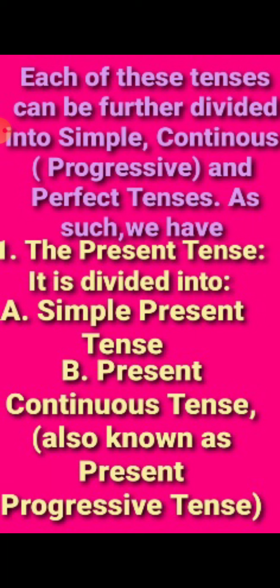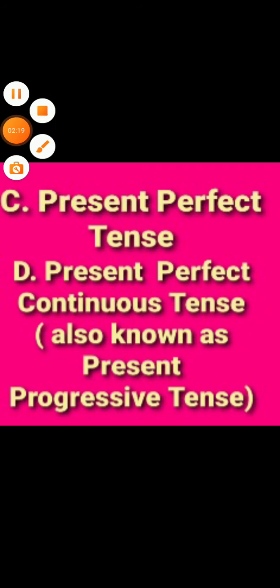Here, as we know, we have the simple present tense, then the present continuous, present perfect tense, and the present perfect continuous tense, which is known as a progressive tense. Here you can see present perfect tense and present perfect continuous tense, also known as a progressive tense.